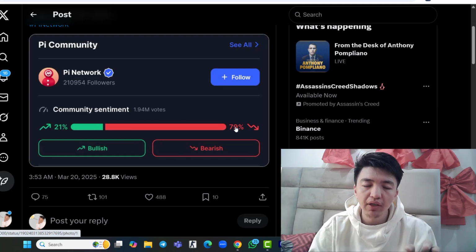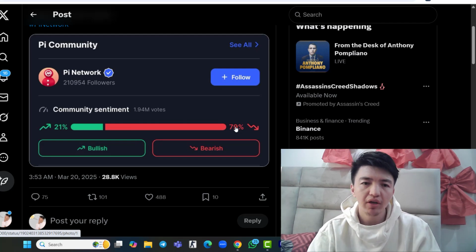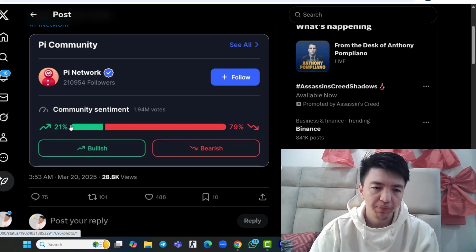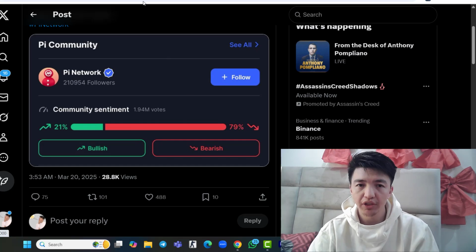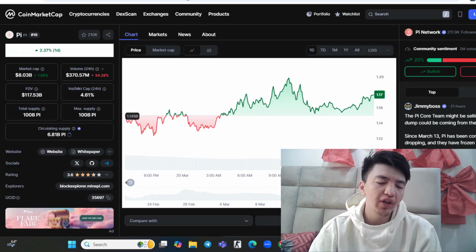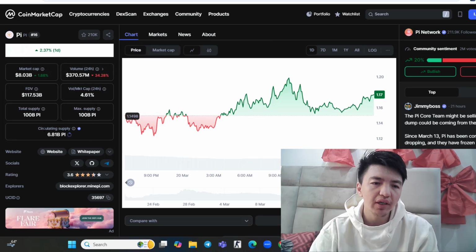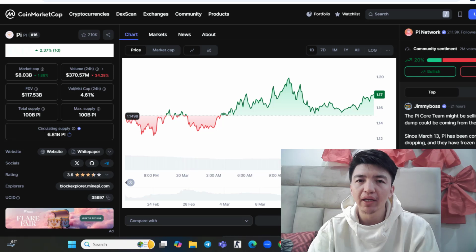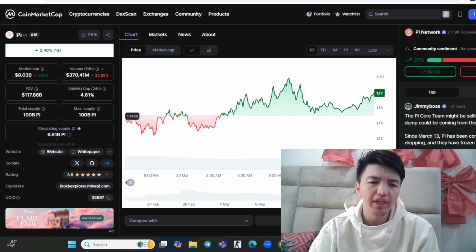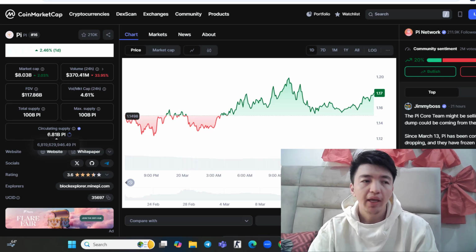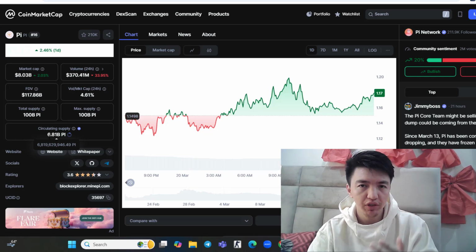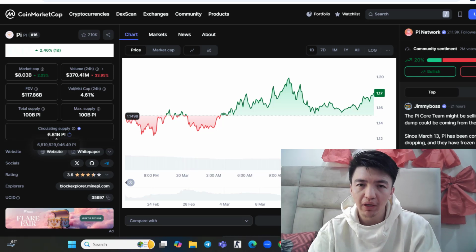And now the same thing you can see with the Pi Network. The price is dropping because inside CoinMarketCap you can see 21% bullish, 79% bearish. Although inside CoinMarketCap you can see the ranking of the Pi coin is now at 16, and the circulating supply is just reducing day by day. Yesterday it was 6.84 I think, and today it is 6.81 billion. If the circulating supply is reducing, why is the price not pumping?